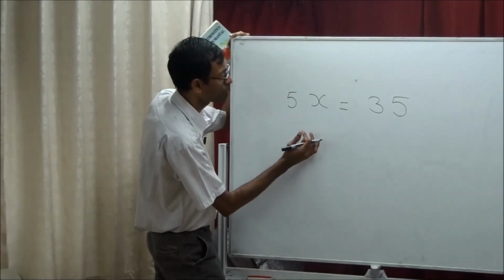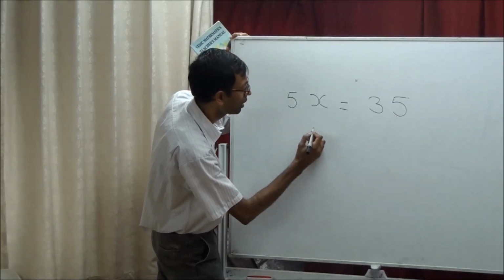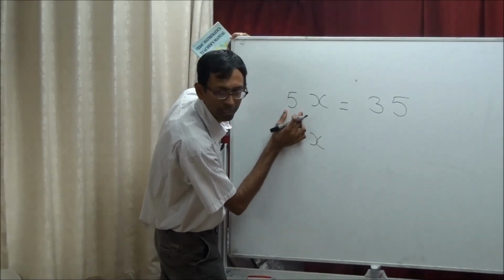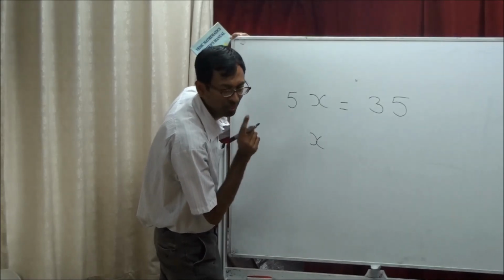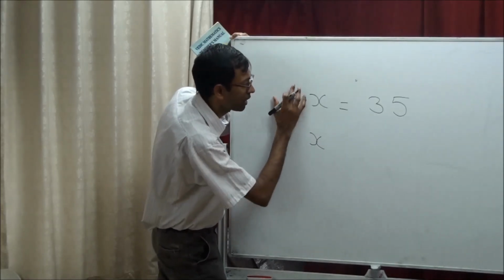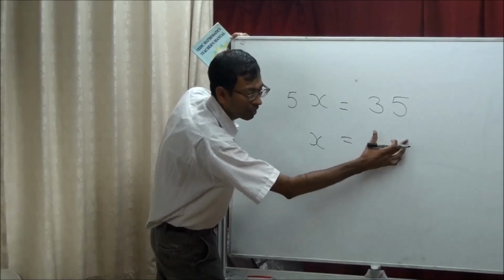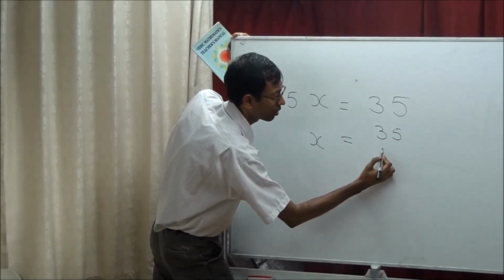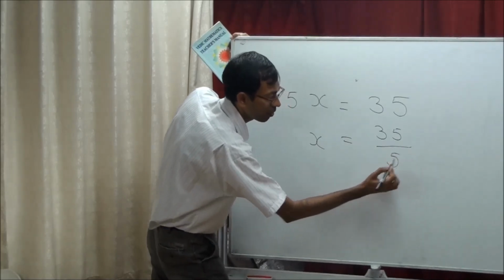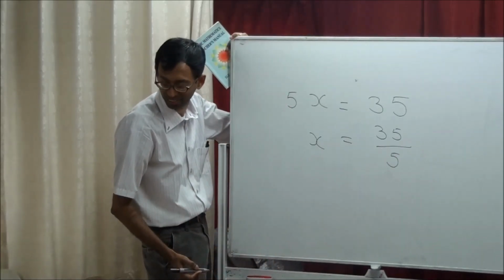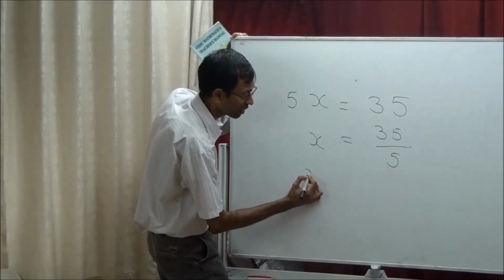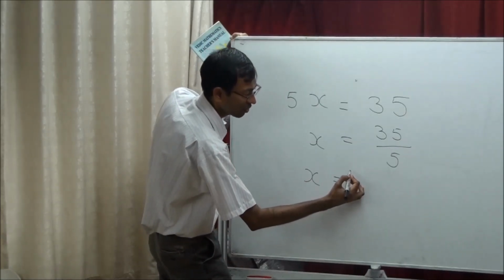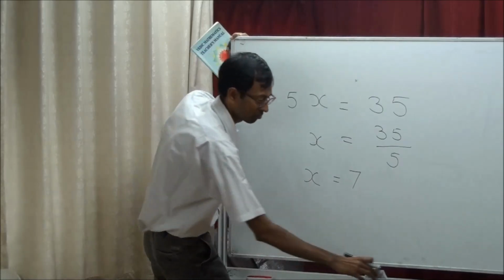Again same thing, we want x on the other side. This is in multiplication. You want to take it away, so it becomes a division. 35 divided by 5. So the answer is 7. x equal to 7.